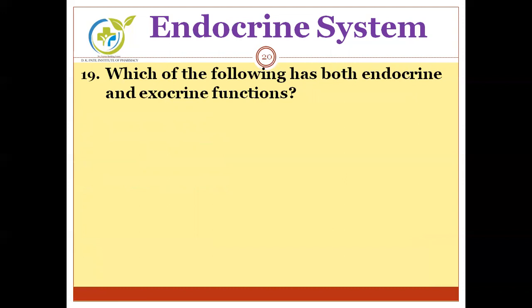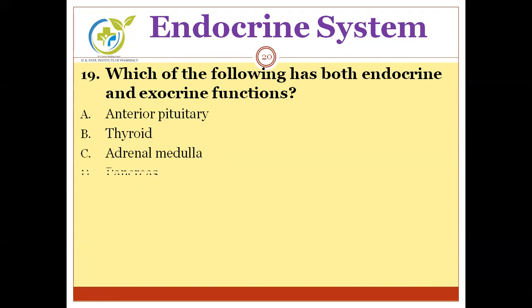Next, which of the following has both endocrine and exocrine functions? Options are anterior pituitary, thyroid, adrenal medulla, pancreas. We have to find out which gland has both endocrine and exocrine functions.